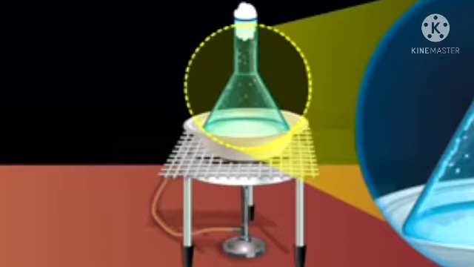The mixture of liquids A and B, with 370 Kelvin and 380 Kelvin boiling points respectively, is present in the flask. On heating the flask, the vapors obtained are more of A and less of B. As the vapors rise up in the fractionating column, the partially condensed liquid flows down.